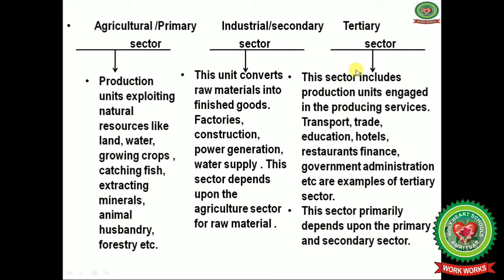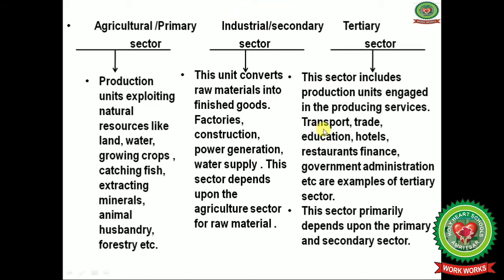Now next one is tertiary sector. Tertiary sector means when everything is ready and we have to distribute all these things. In that case all these activities come under the tertiary sector. So this sector includes production units engaged in producing services, transport services are there.